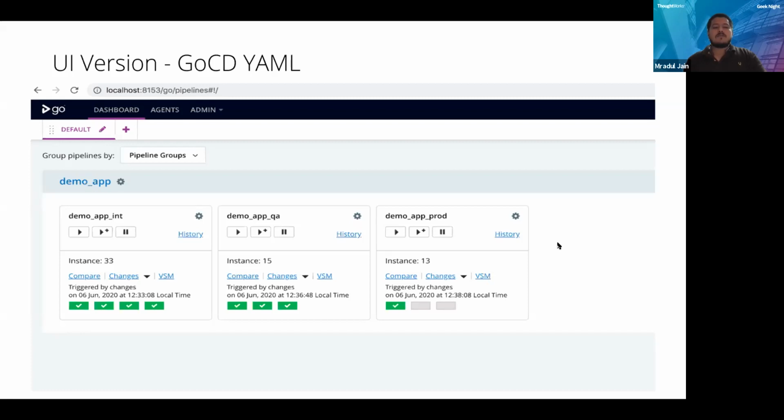Here you can see there are green ticks at the bottom. The green ticks show the number of stages defined. In the first block, you can see 4 green ticks, that is 4 stages are defined. In the second, there are 3 stages, and in the third, again 3 stages. And the grayed out one means it is not deployed. So let us go into a bit more detail on individual pipelines. Next slide, please.